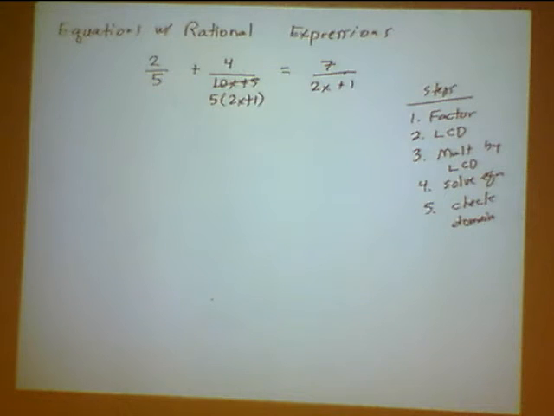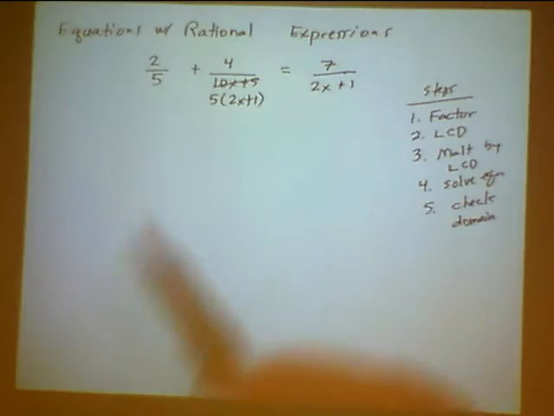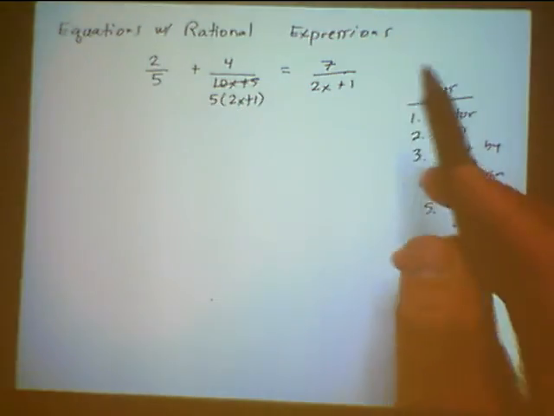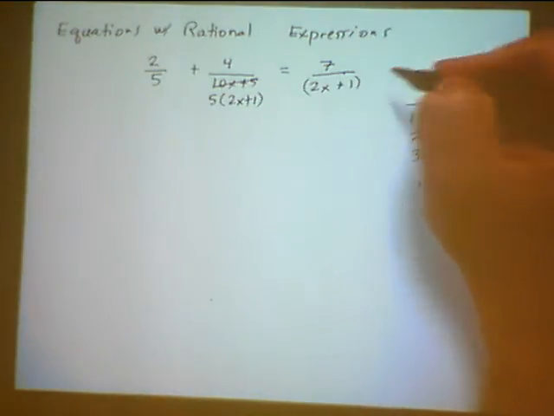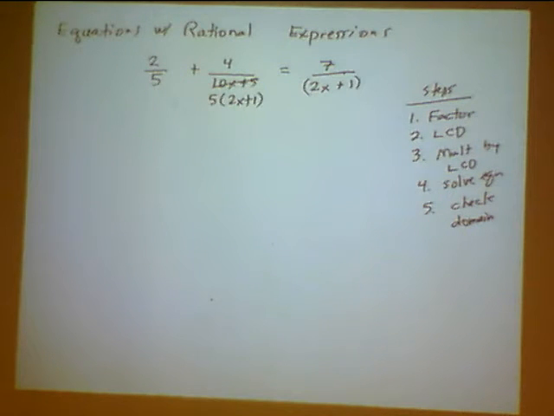Now, before we start clearing the fractions, I want to make a note of what my solution cannot be. Once again, we can never have a value of x that would cause the denominator to be 0. In this case, I have two fractions with an x in the denominator. As it turns out, they're both the same. They're both 2x plus 1. So what value of x would cause 2x plus 1 to be 0?